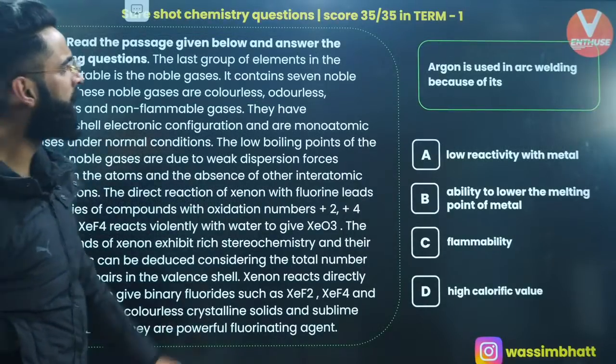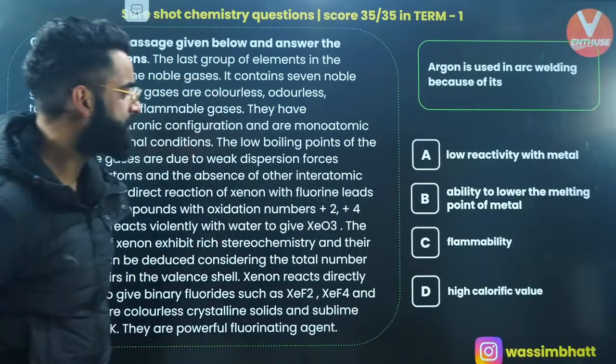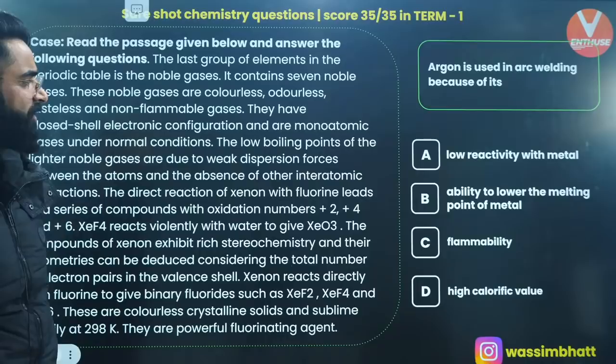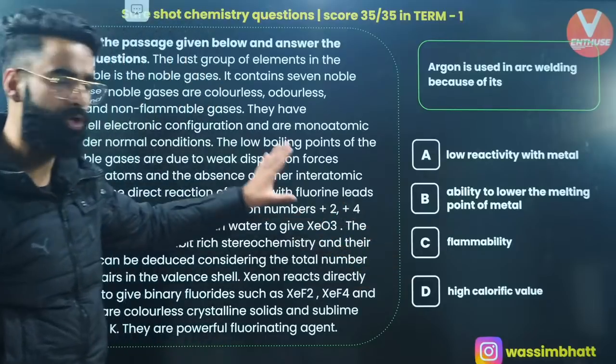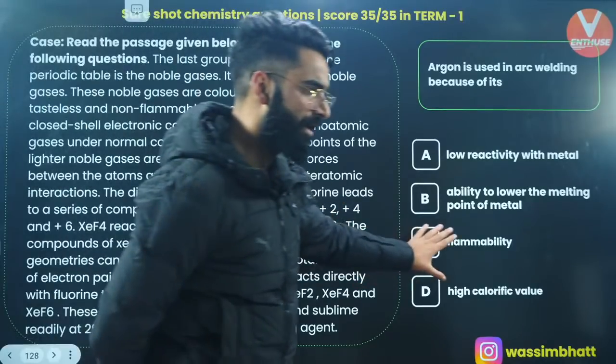Okay. Argon is used in arc welding because of its what? Low reactivity with metal, ability to lower the melting point of the metal, flammability, high calorific value. Can you let me know its answer? This question is again your NCERT question only. You guys can let me know fast.